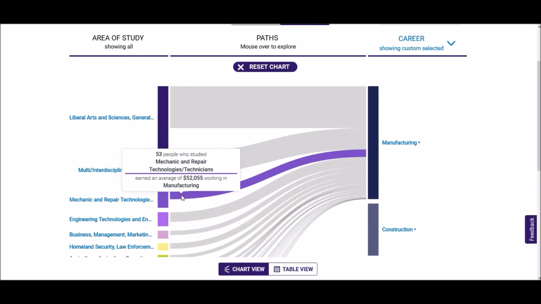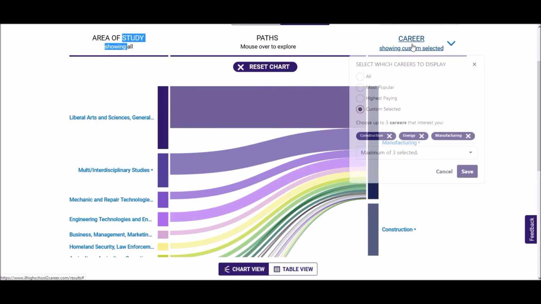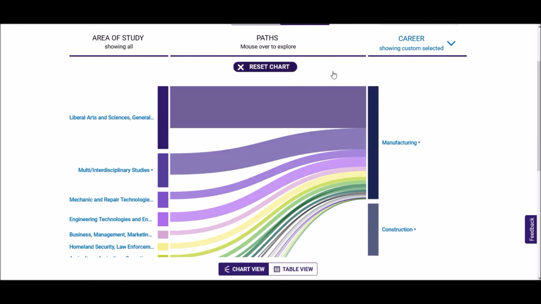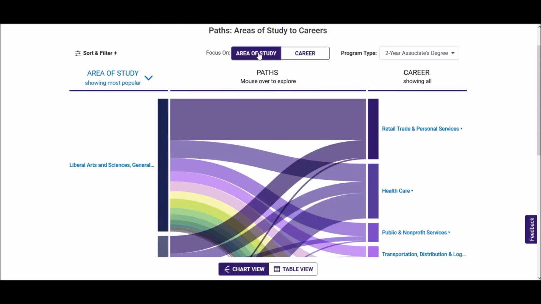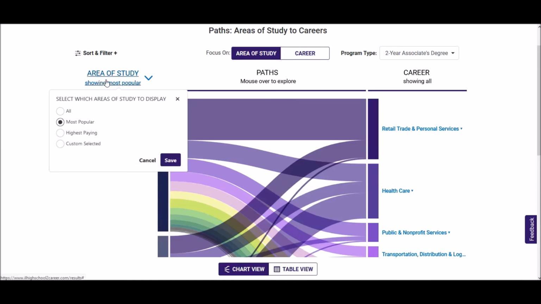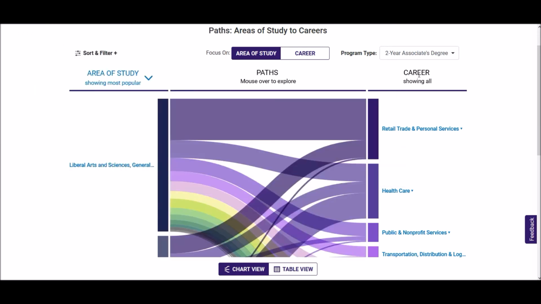Now, because we said we didn't know what we wanted to study, but did select 3 careers, the left side of the Sankey is locked at all, and the right side is showing custom. We can also use this header dropdown to switch to highest paying or most popular careers, but we can also use this button at the top to instead lock the right side of the Sankey. This option would be for a user who wants to see popular, high-paying, or custom areas of study rather than popular, high-paying, or custom careers.